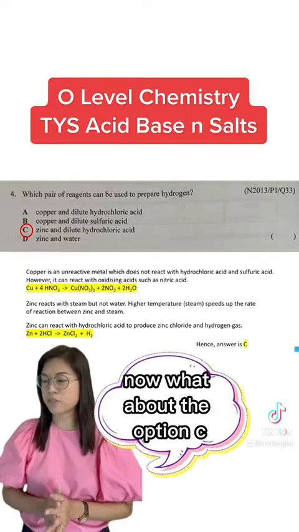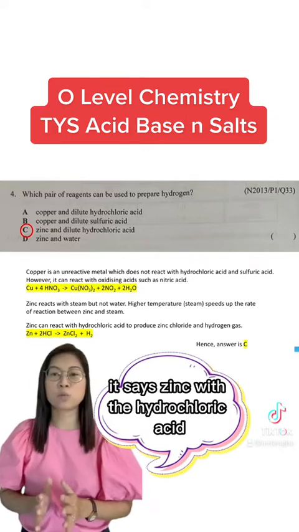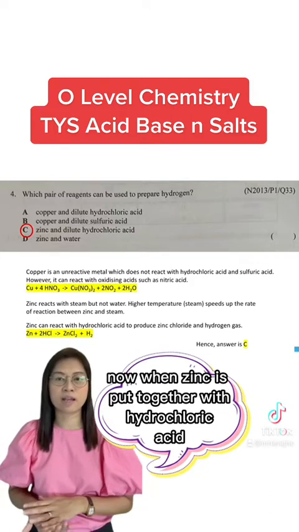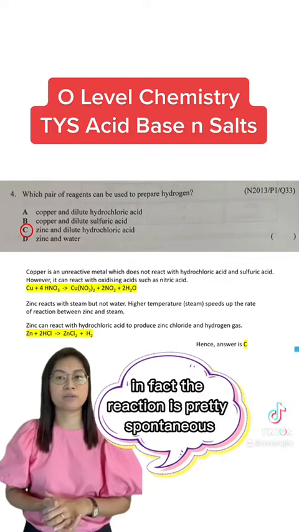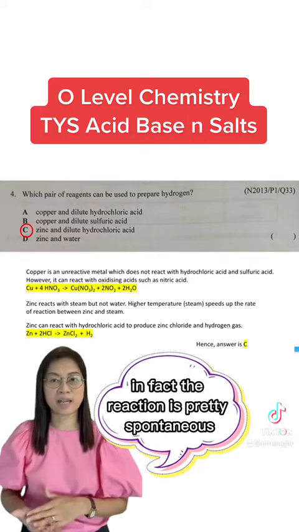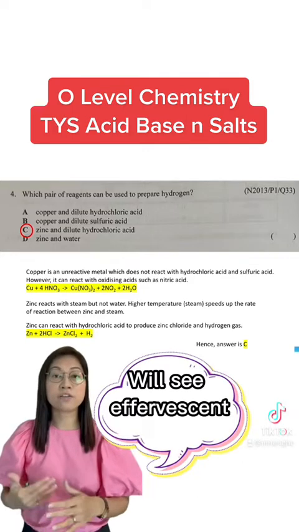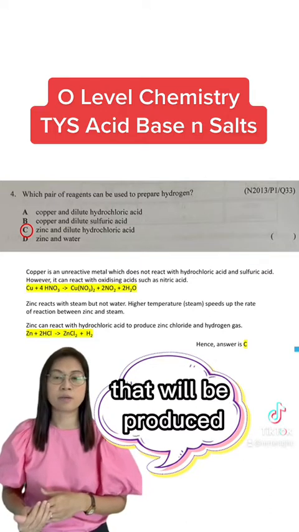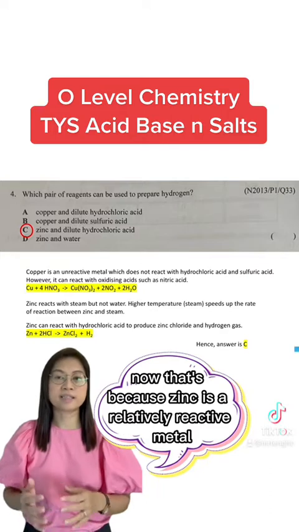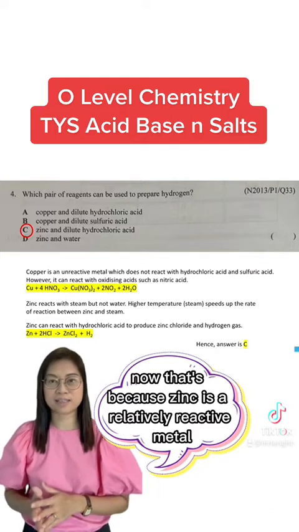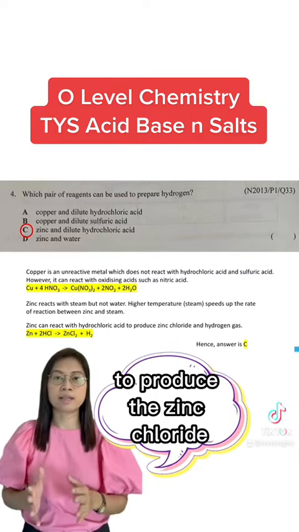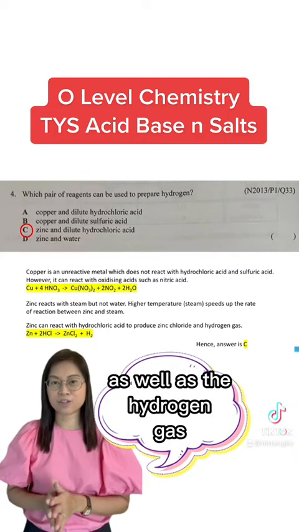Now what about option C? It says zinc with hydrochloric acid. When zinc is put together with hydrochloric acid, there will be a reaction. In fact, the reaction is pretty spontaneous, in the sense that you will see effervescence of bubbles, the hydrogen gas that is produced. That's because zinc is a relatively reactive metal and it can react with hydrochloric acid to produce zinc chloride as well as hydrogen gas.